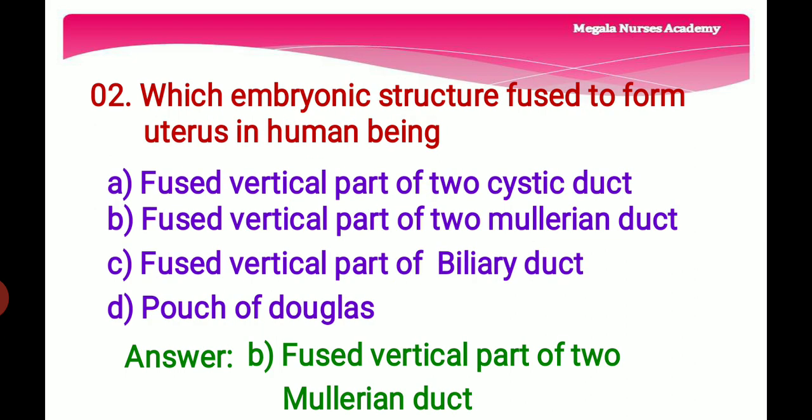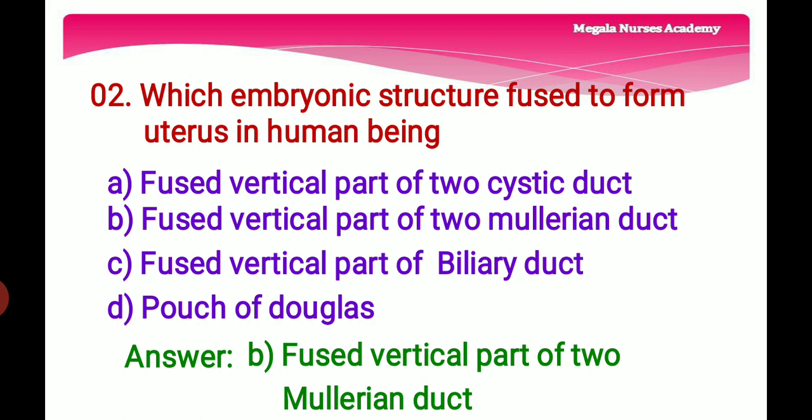Second question, which embryonic structure fused to form uterus in human being? Option A, fused vertical part of two cystic duct. Option B, fused vertical part of two Mullerian duct. Option C, fused vertical part of biliary duct. And option D, pouch of Douglas. The right answer is option B, fused vertical part of two Mullerian duct.